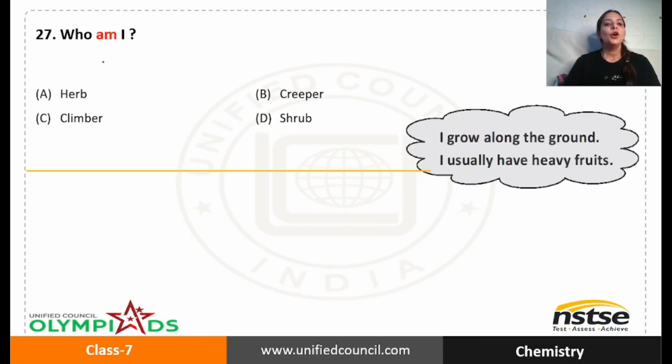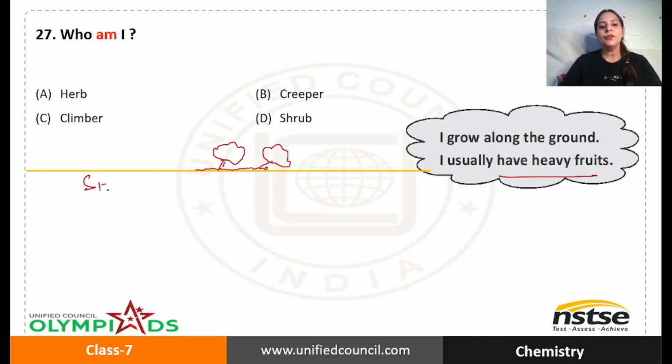Okay, next question. Who am I? I grow along the ground. So that means anything which grows along the ground. I usually have heavy fruits. That is why I cannot stand upright. So what is it? Herb, creeper, climber or shrub?